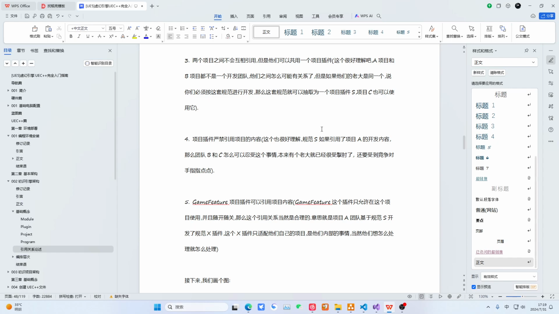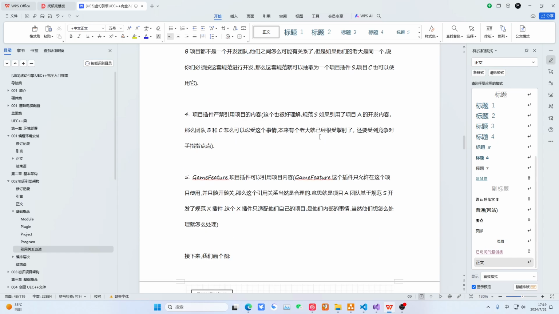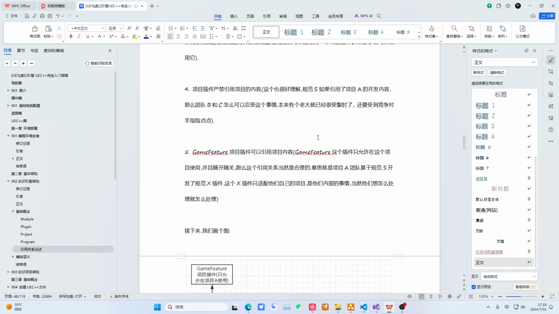Now this plugin's content references content from another project. You can only get that project's plugin. You cannot get that project. Then when you use this plugin, you must use this crash. This is very normal. Therefore, the standard specification for our project plugins is that they are not allowed to reference project content, but